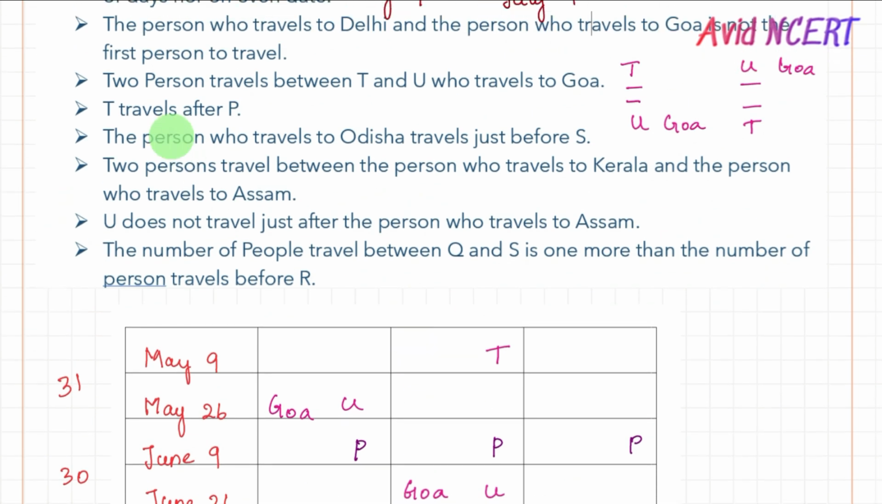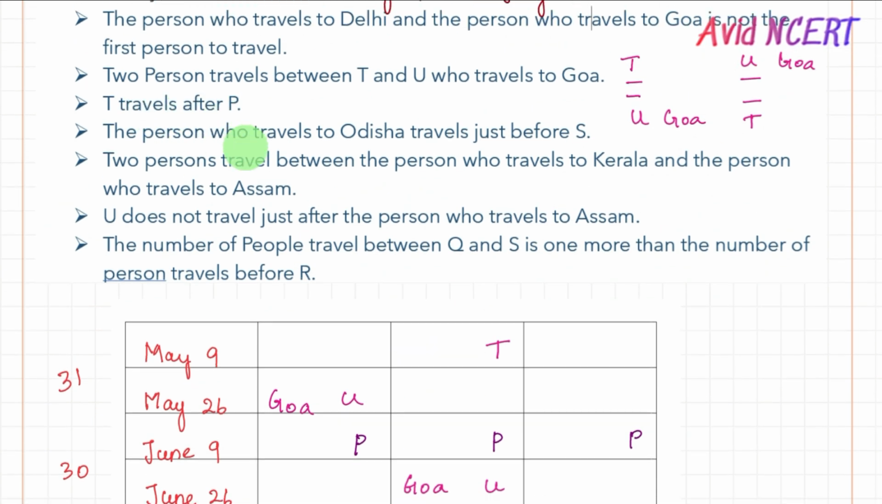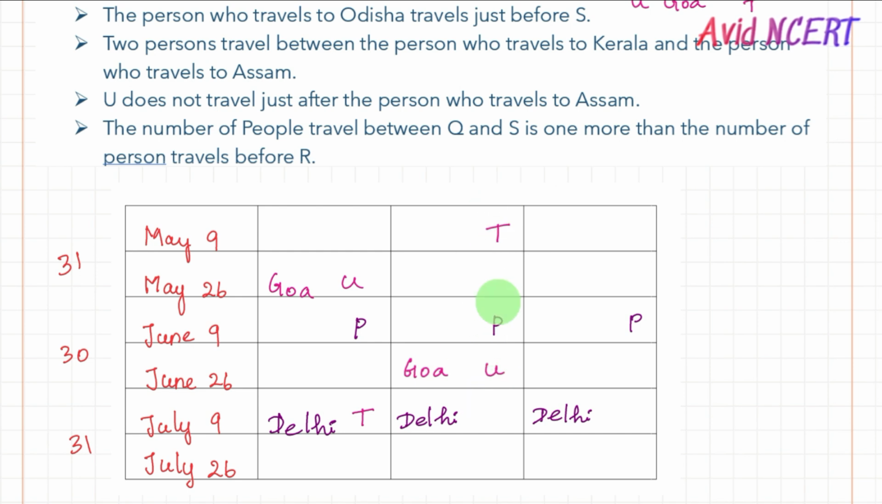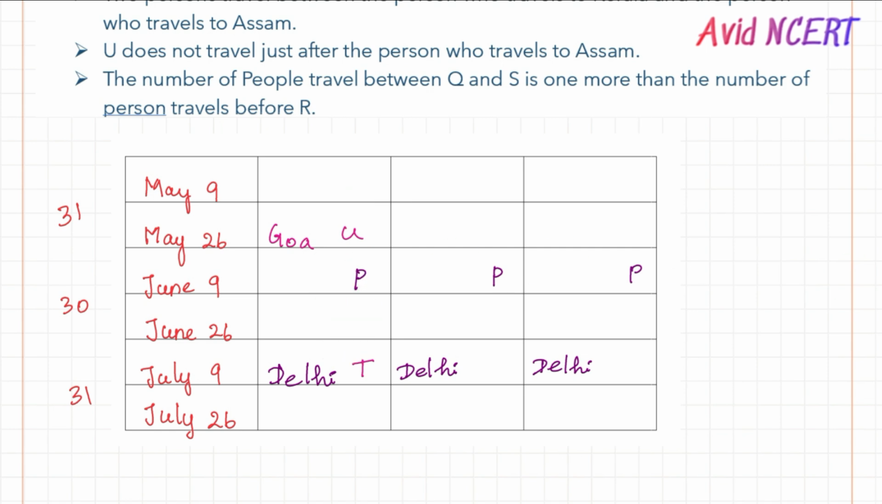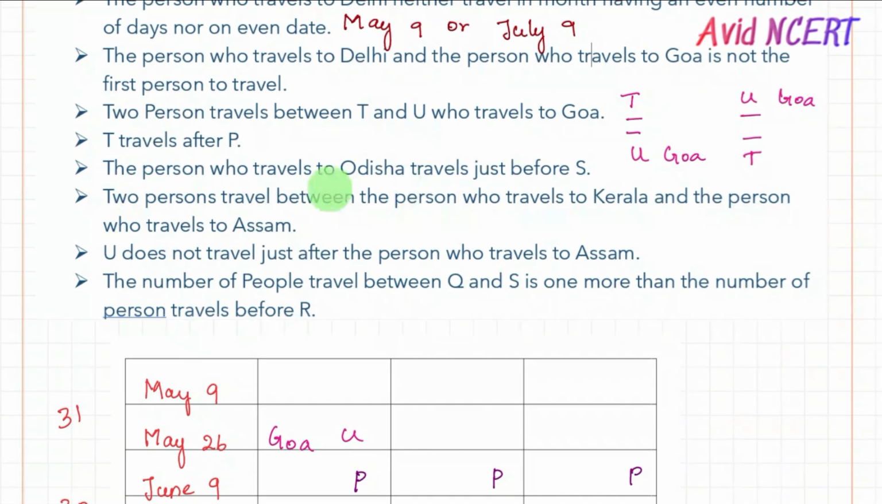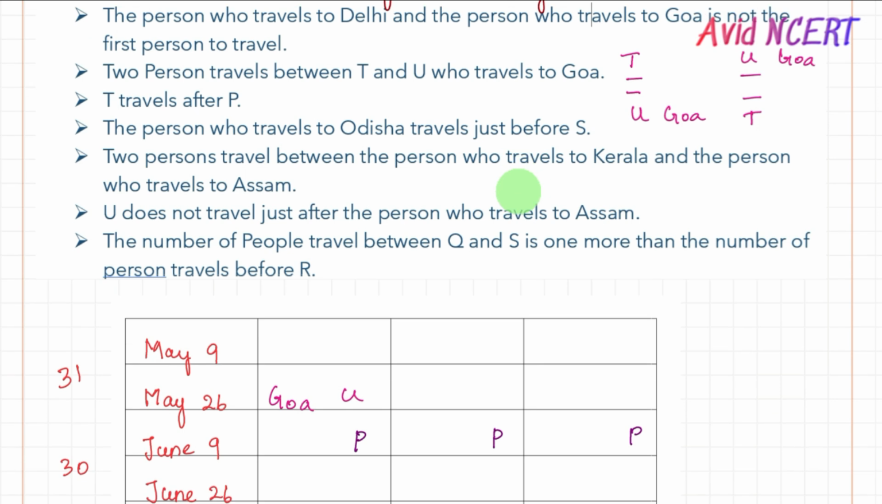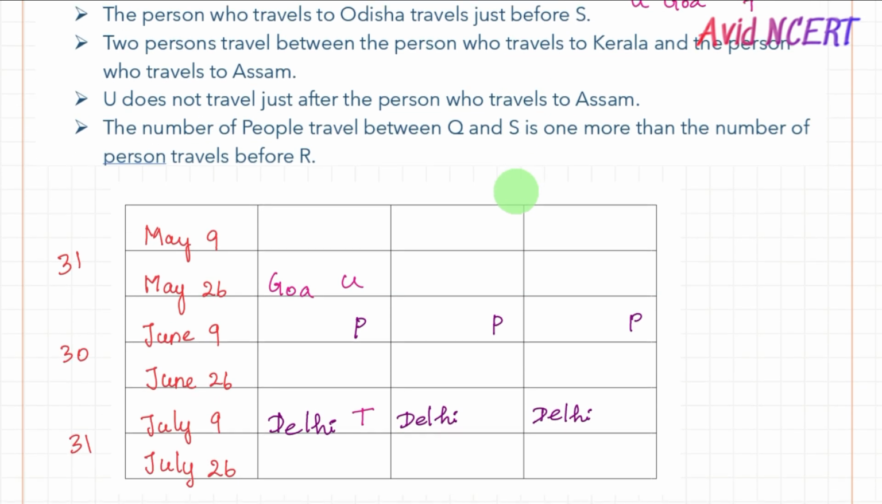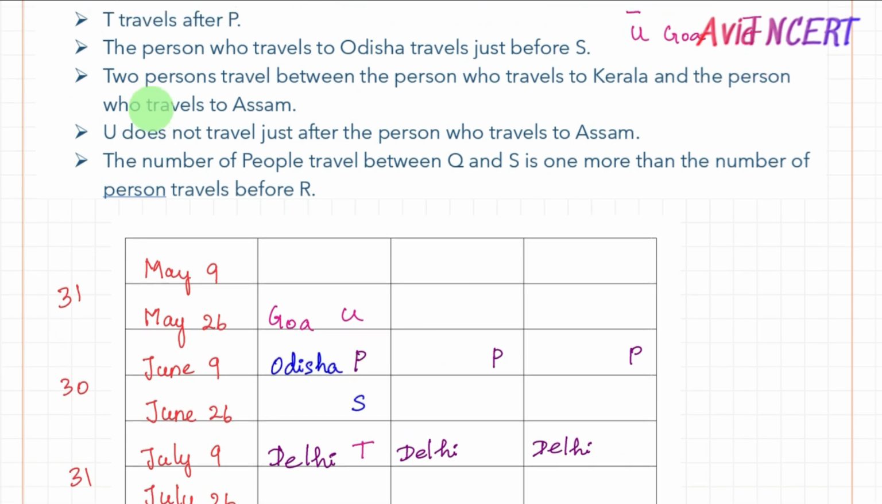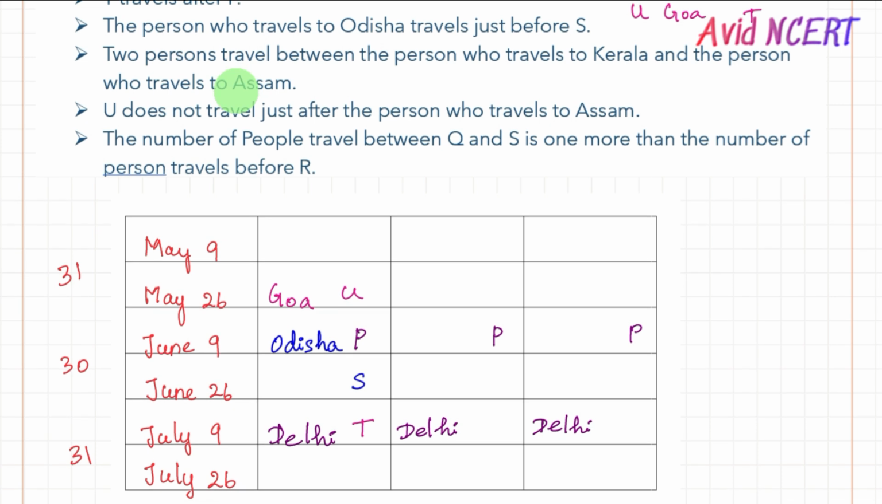Let's go with the next one. T travels after P. So this option is also not possible because T is not traveling after P. So this will be the only option. Next point is the person who travels to Odisha travels just before S. So the only place I can put S so that Odisha can be put before is this, and I can put Odisha here.